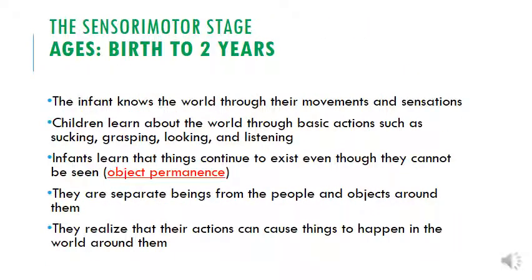The sensory motor stage then, so these are our stages of cognitive development. In this stage, we go through what is called object permanence. Infants learn that things continue to exist even if they cannot be seen. Children begin to learn about the world around them through the senses. They realise that their actions can cause things to happen in the world around them. So one of the things we said, if they leave something somewhere, they may think that it's there where they last put it.